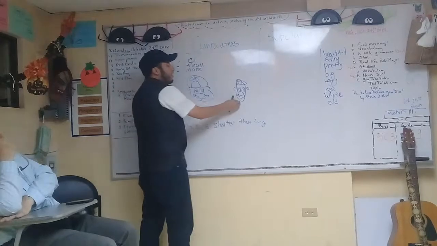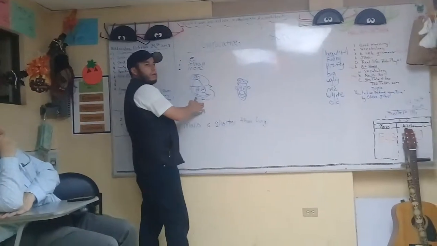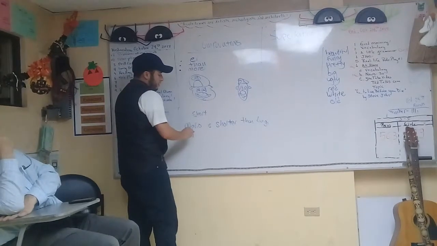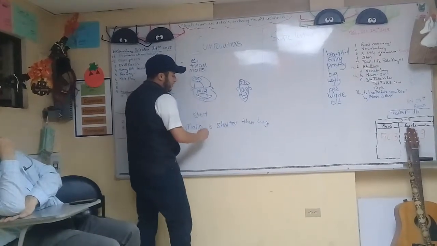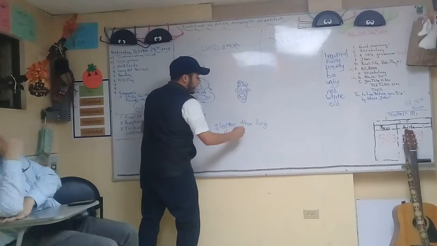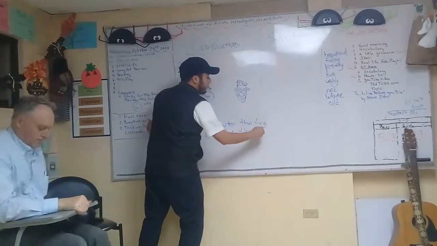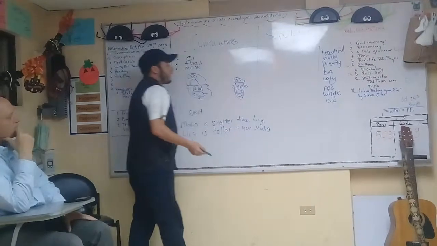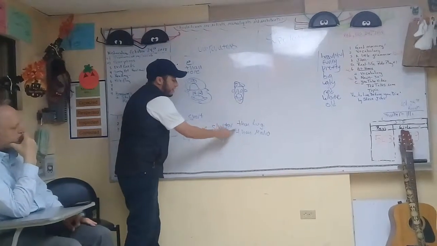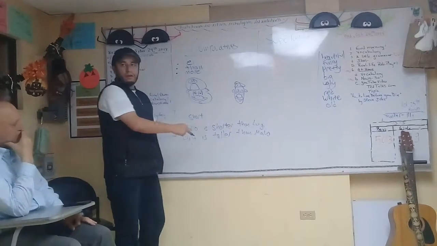Now I want to compare Luigi with Mario. How would that sentence be, Jose? Luigi is taller than Mario. Very good. Okay, so here we are using the special words than and the ER.